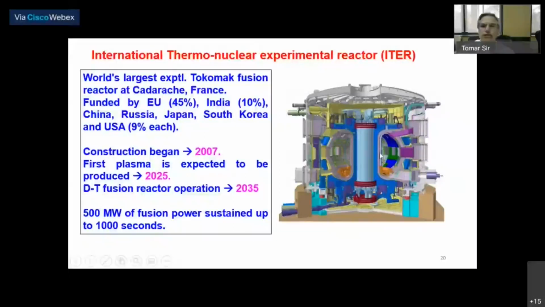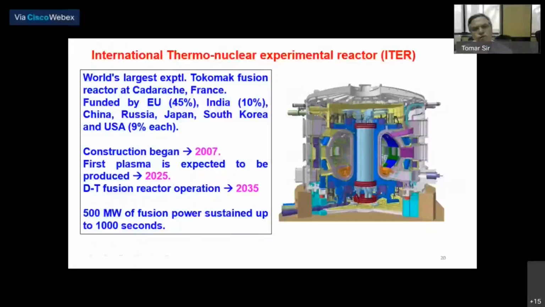So there will be a blanket material in the form of a lithium compound, lithium aluminate or lithium titanate, and the neutron generated by DT fusion will induce a reaction in lithium, and you have to sustain this reaction. If you want to generate tritium, probably in situ, that tritium can then be used for continuing this fusion reactor.